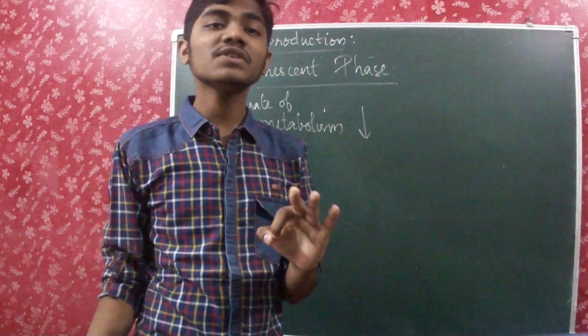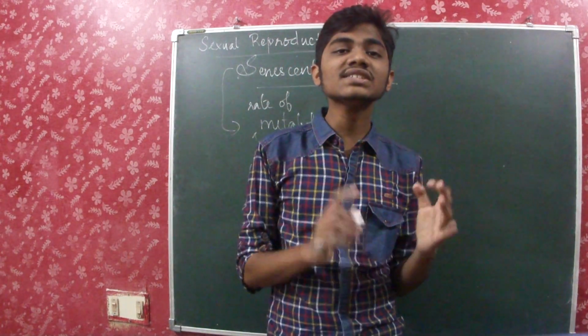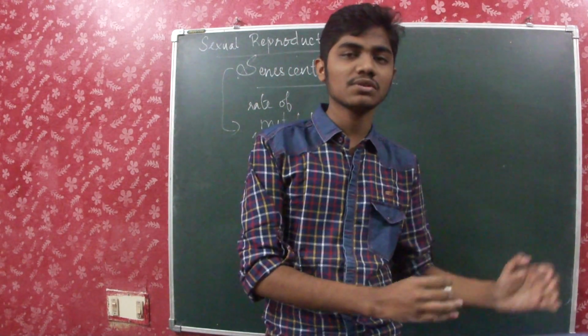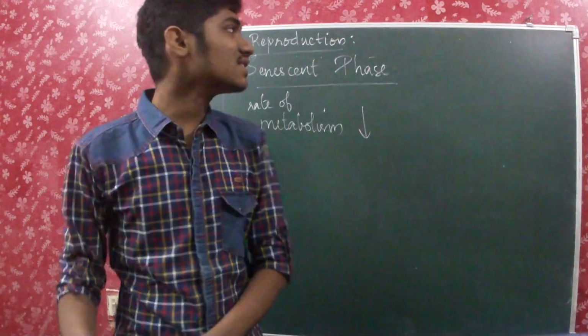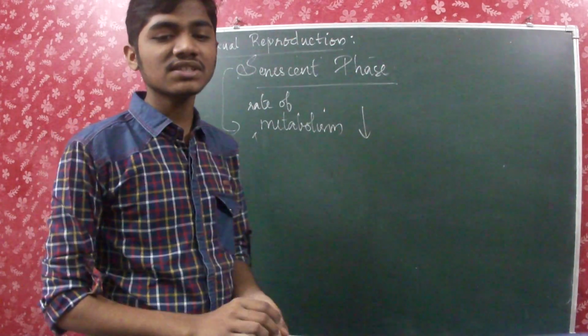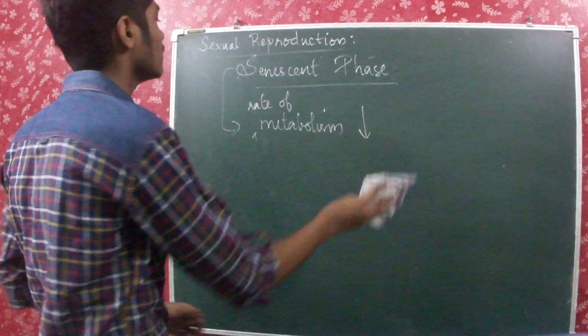That is the meaning of senescent phase. So the three kinds of phases are juvenile, reproductive and senescent phases. The juvenile phase is the pre-reproductive stage of maturity or growth that an organism must attain before it can reproduce sexually. Then the reproductive phase is the complete reproductive processes which we have talked about. And then the senescent phase is the phase which nears death.